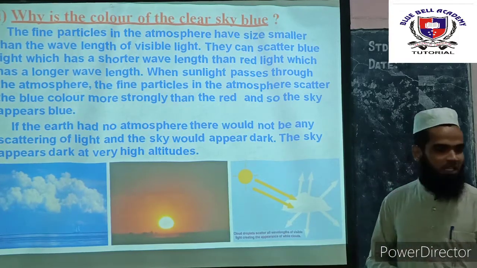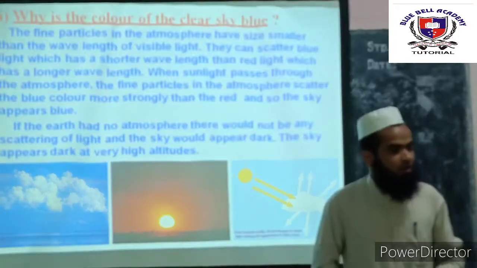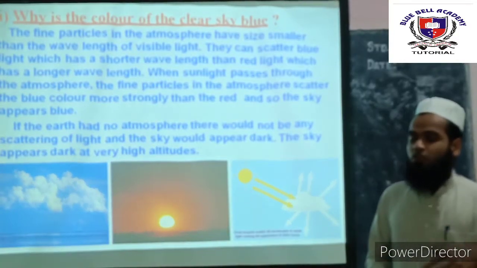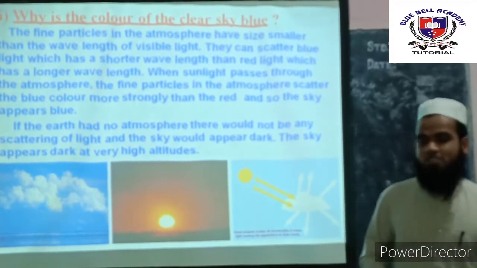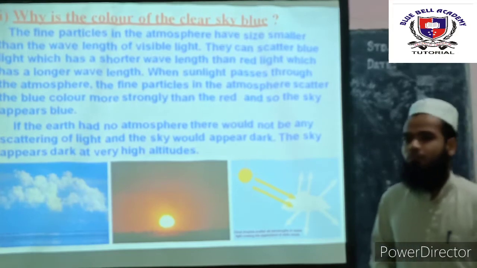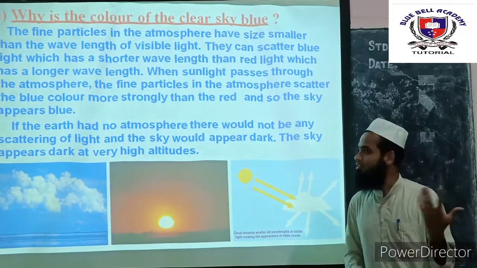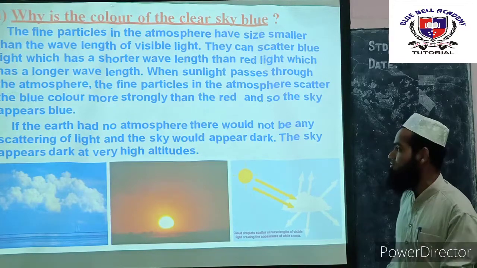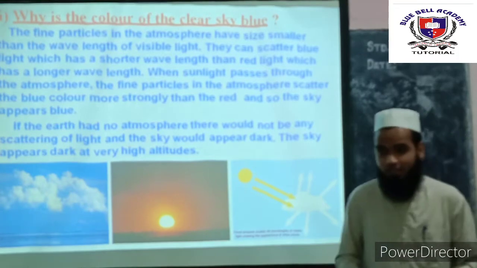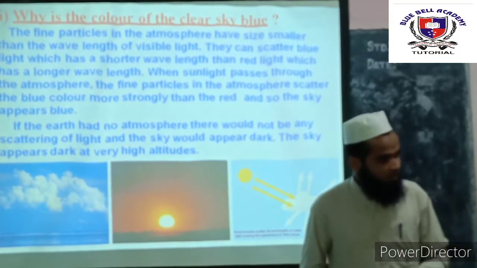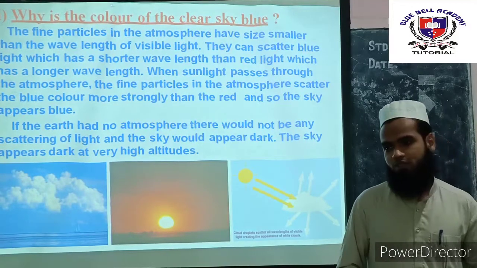For example, we can ask one application based question here. That is, for the astronaut, what will be the color of the sky? For the astronaut, the color of the sky is dark. For them, it will appear as dark. The reason is that there is an absence of atmosphere. There is no particle, there is no atmosphere to scatter the light. Hence, for the astronaut, the color of the sky will appear as dark.